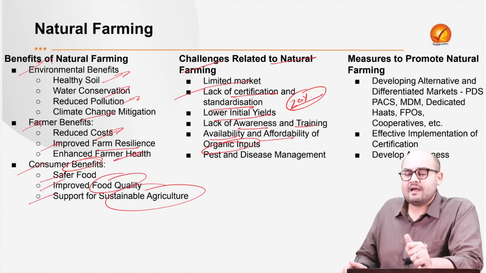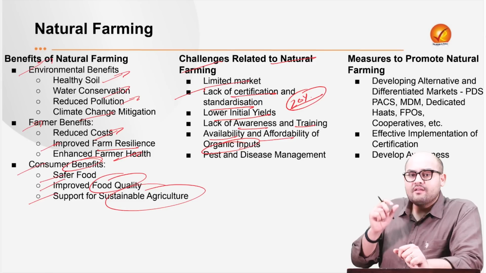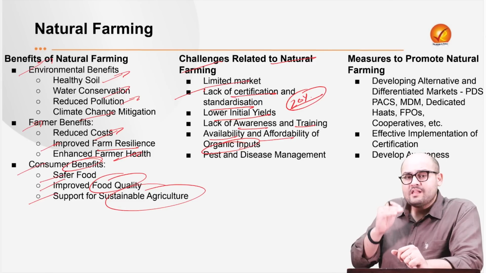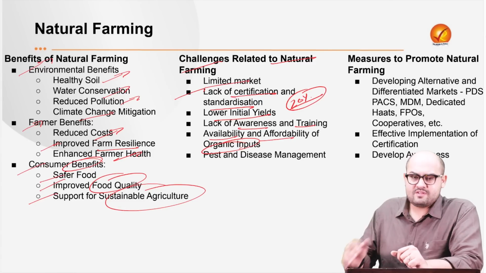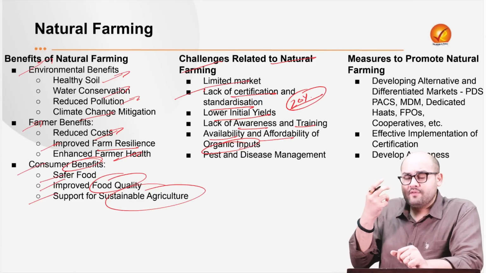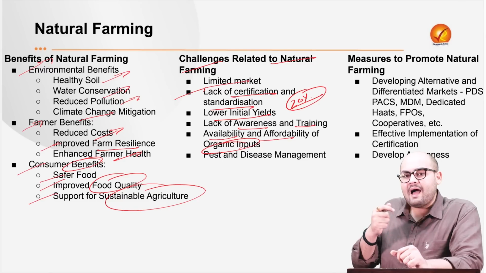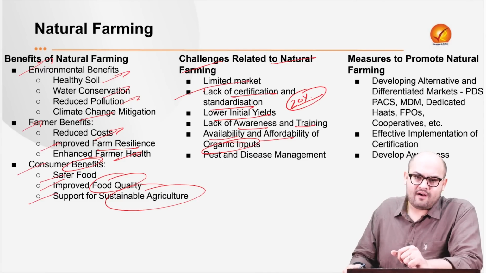What do we mean by this is that there are certain organic seeds which are more expensive than the conventional seeds, or there are certain inputs, the compost or something, which are more expensive. Now, this adds to the disincentive which the farmer has.